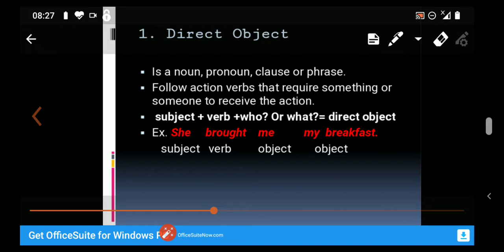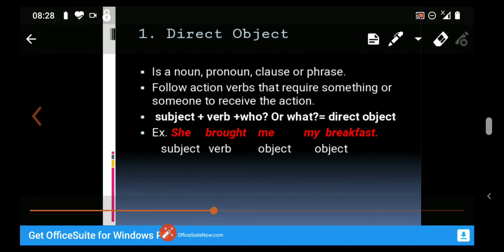Now we have to identify which is the direct object and which is the indirect object. A direct object can be a noun, pronoun, clause, or phrase. It also follows action verbs like brought that require something or someone to receive the action.